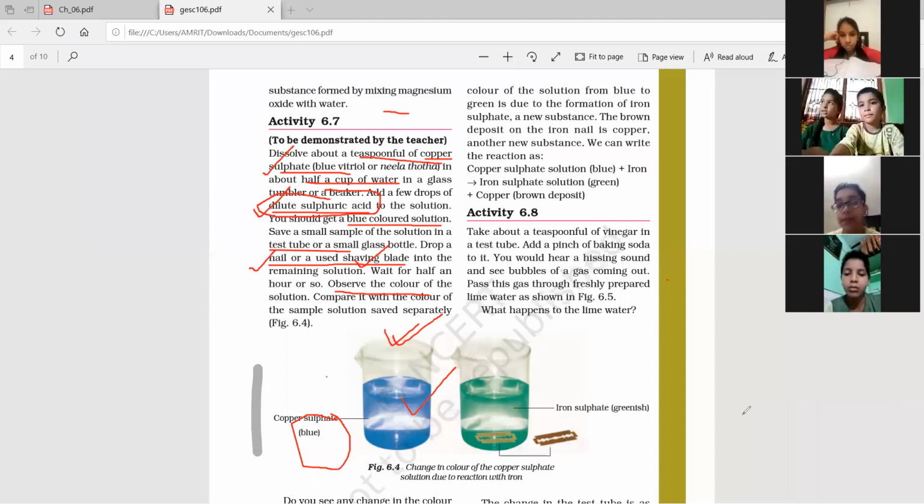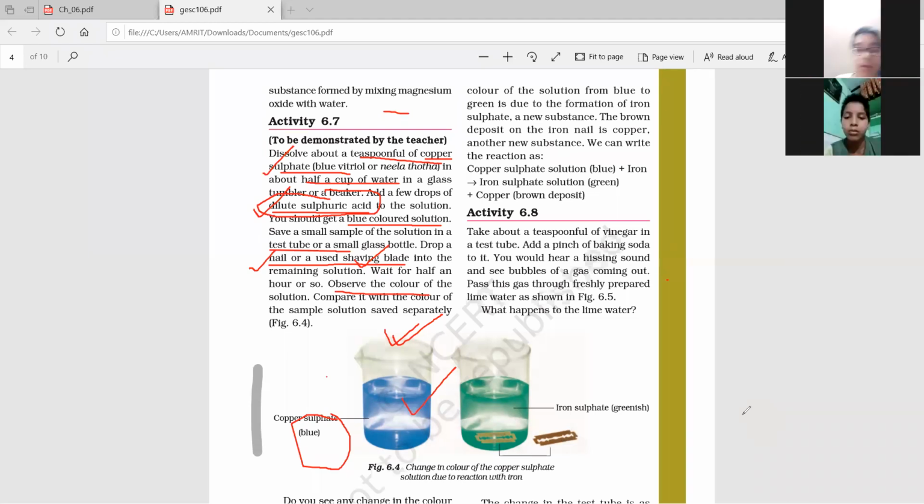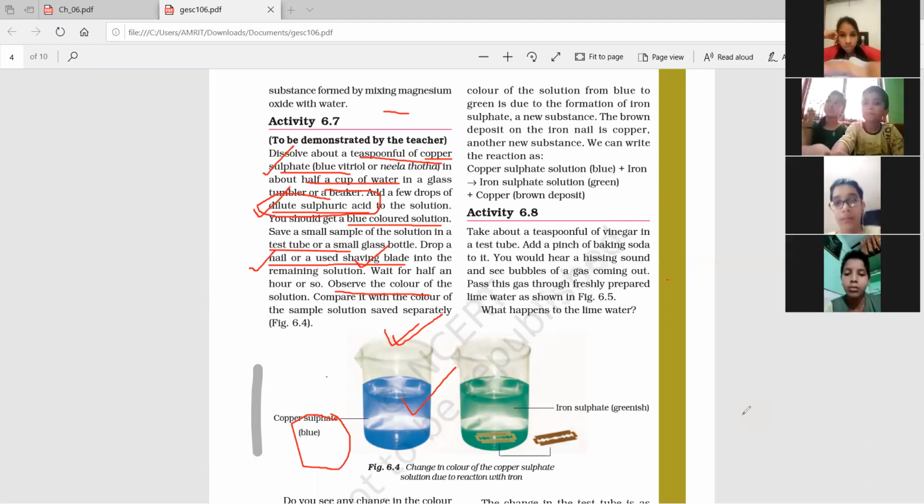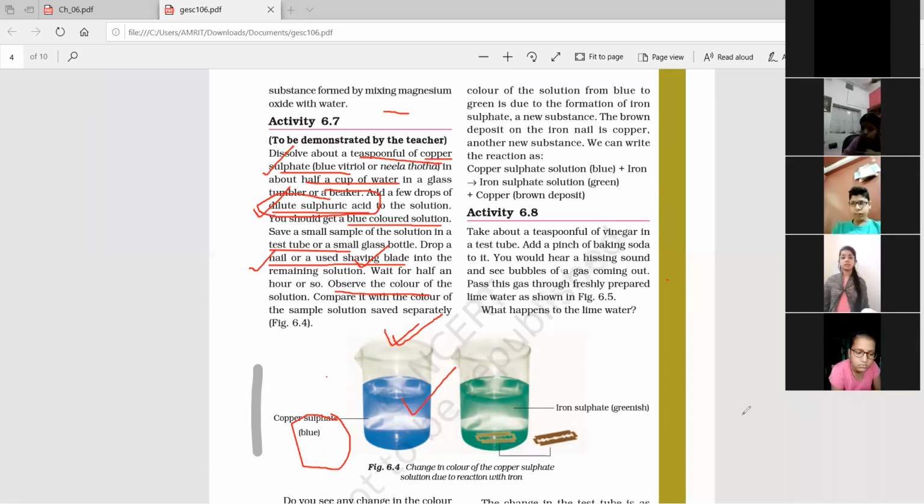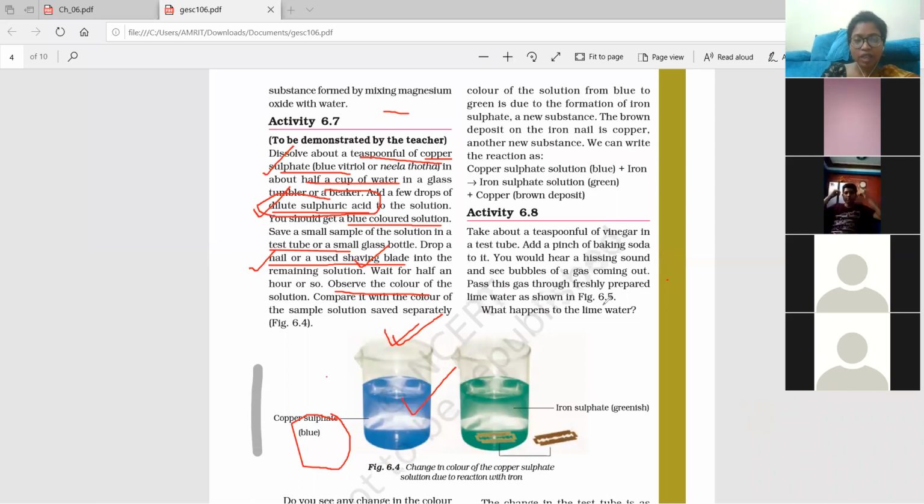Blue. Okay. And what have we added in it? We have added copper sulfate solution. And we will wait for half an hour. And what will we get after half an hour? If we have put in a blade that was silver in color, this particular blade will turn red or brown in color.